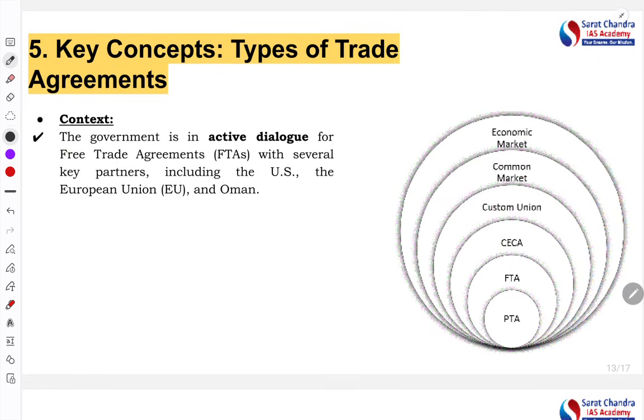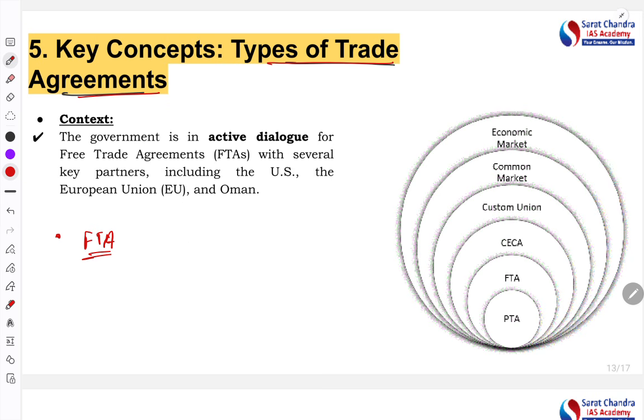Next article is the types of trade agreement. The concept is the types of trade agreement. There are different types of trade agreement. This is in the news because recently you must have heard that India is trying to sign free trade agreements with a lot of countries.